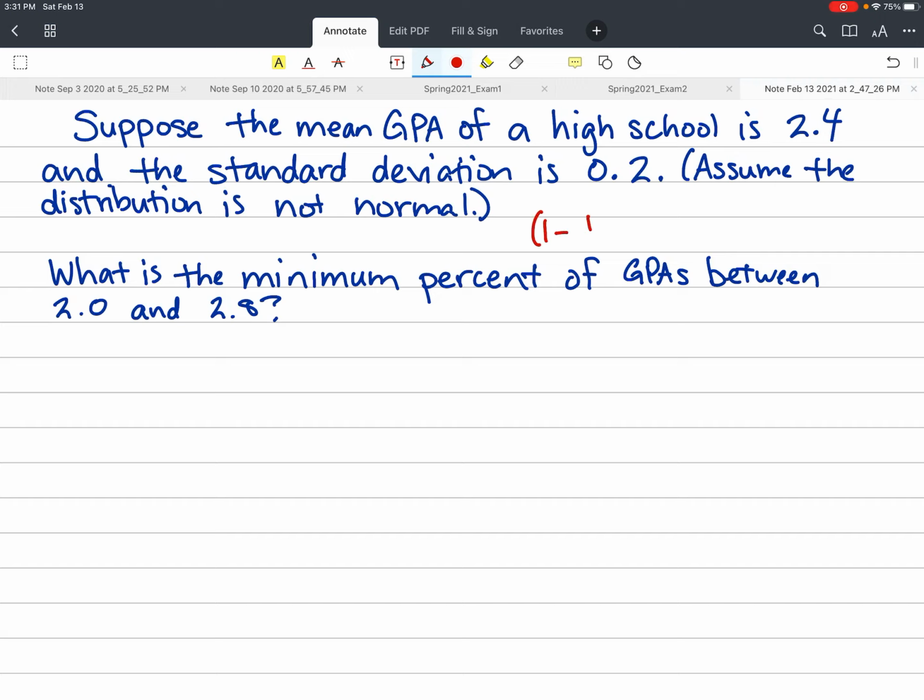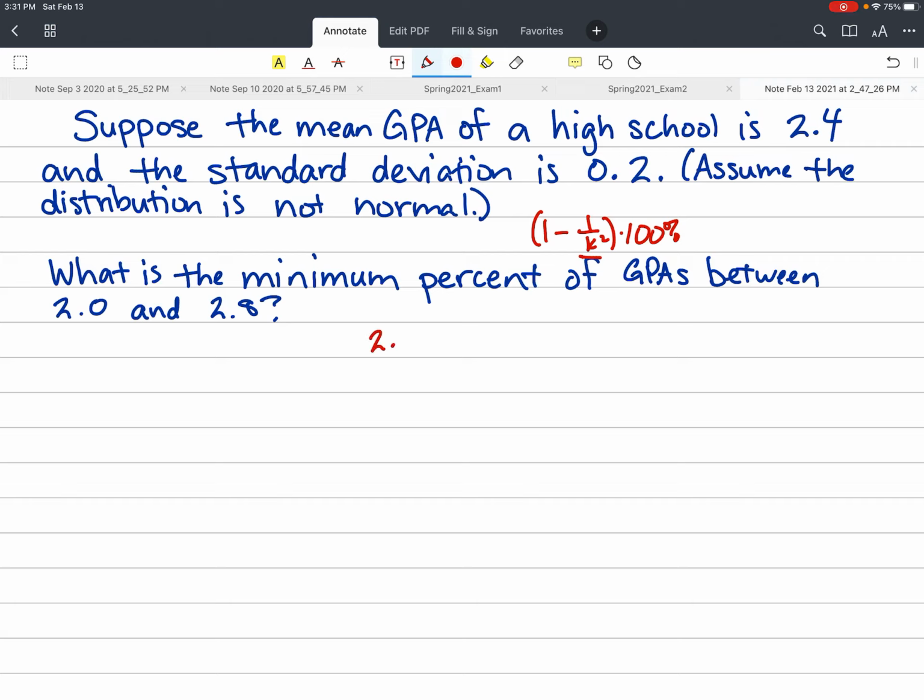Okay, so recall the formula for Chebyshev's inequality. It looks like this. We need to know this k value here, and k is the number of standard deviations away from the mean. So in this question, we don't have that, so we have to figure out what it is. So I'm going to do it a little bit differently than I did in the video.